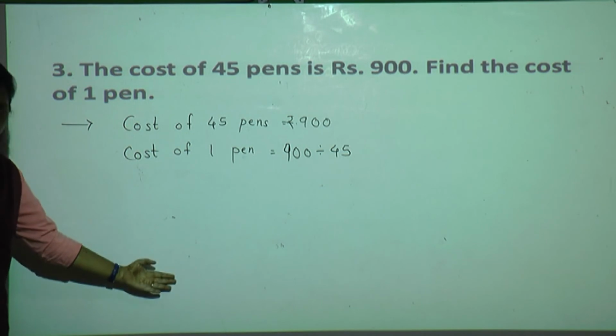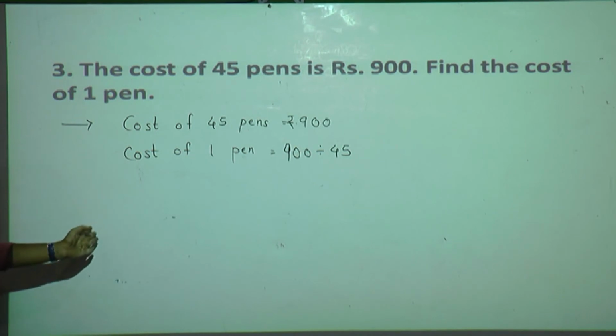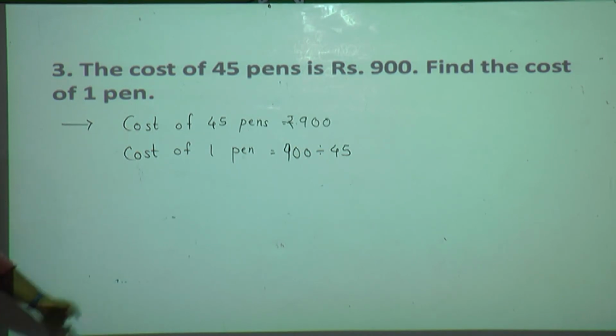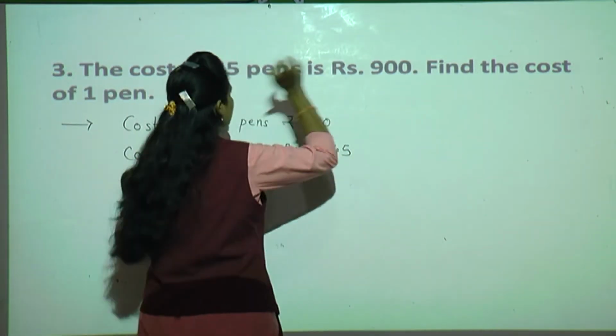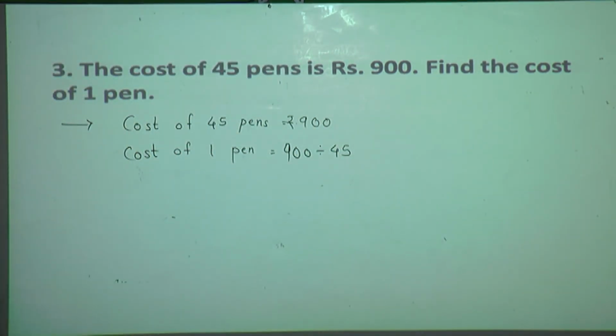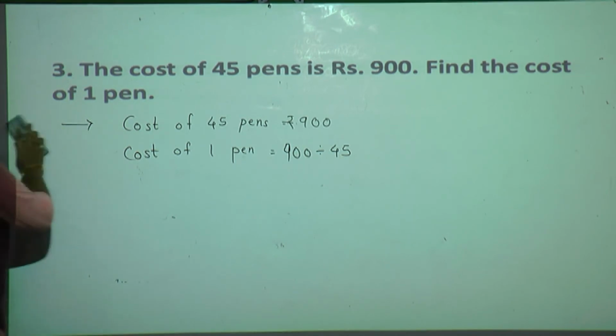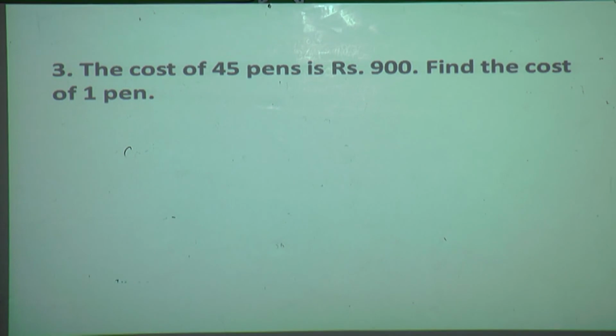Now you will do this division step by step. You go with the table or the estimate, rounding to the nearest number. Anyway, you can do it. Understood? Clear? So whatever answer comes, how will you write the answer? See, it is there in the question: find the cost of each pen. The cost of one pen is equal to whatever the answer comes. So you will do that. Clear? Yes. Now I'll explain the next question. It was a simple question, that's why I explained it. You can do it on your own.